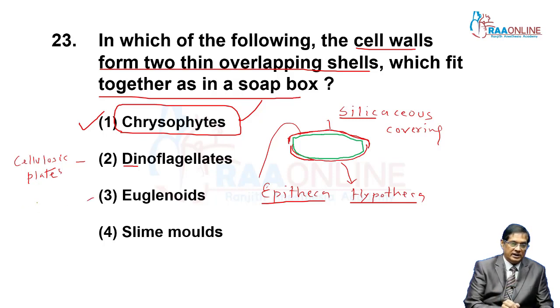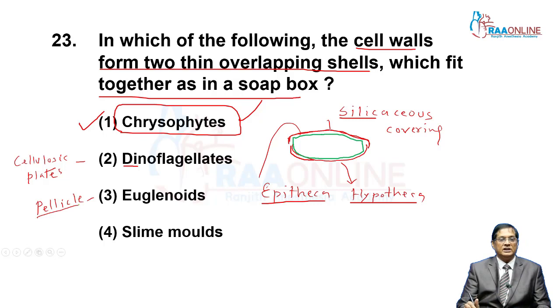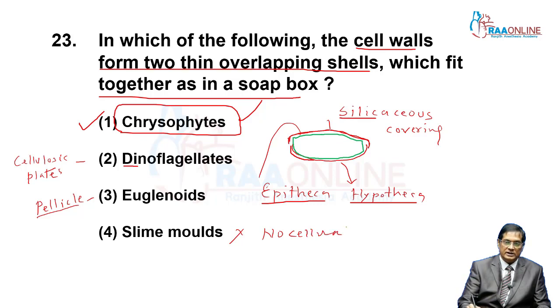Euglenoids have an outer covering, the pellicle, that is, a true cell wall is not present; a proteinaceous covering is there on euglenoids. In slime molds, there is no cell wall in the vegetative structure.